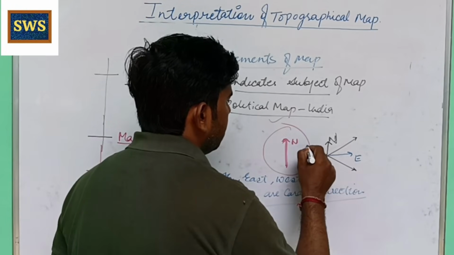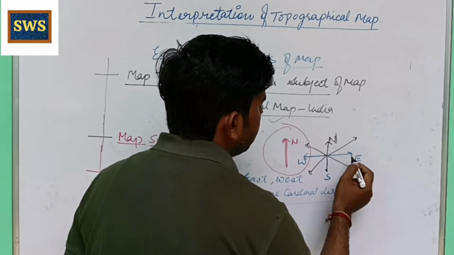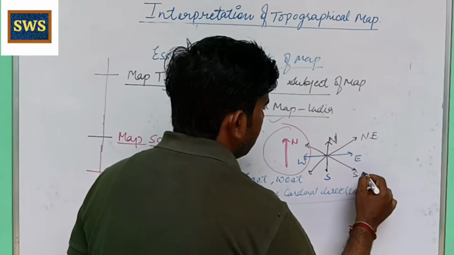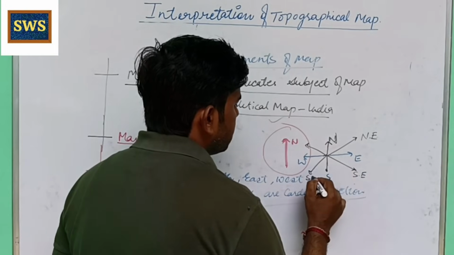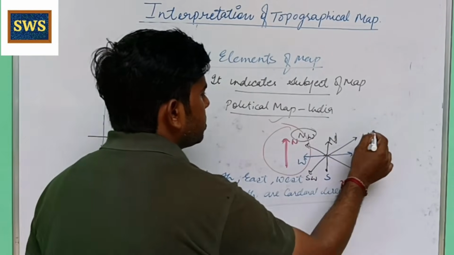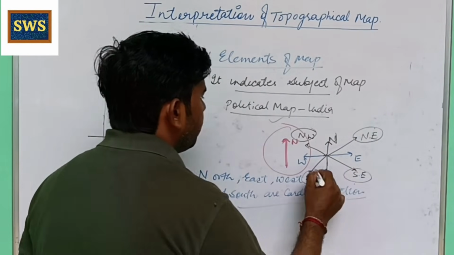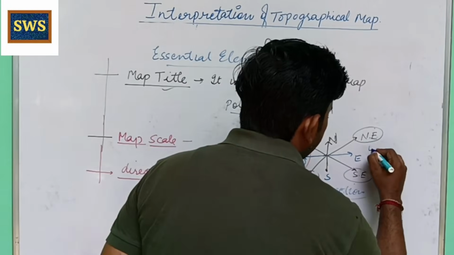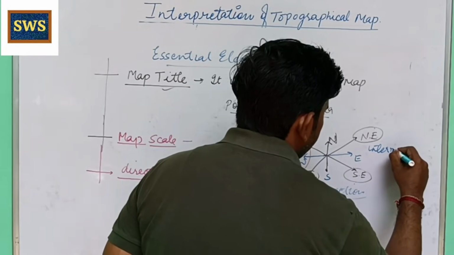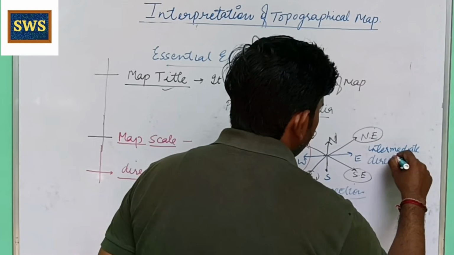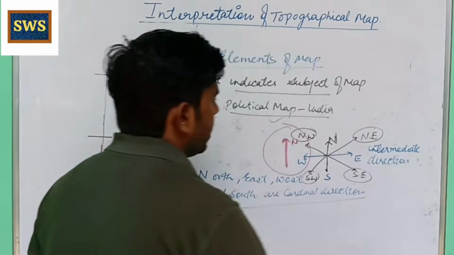intermediate directions. Intermediate direction between north and east is northeast. Between south and east, southeast. Between south and west, southwest. Between north and west, northwest. So northwest, northeast, southeast, southwest are known as intermediate directions.